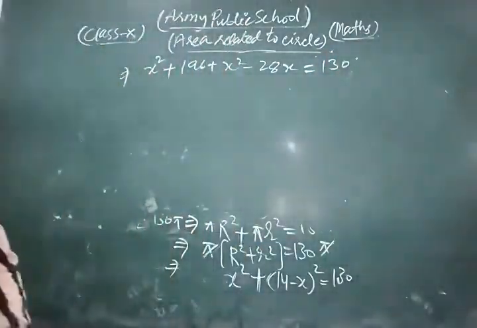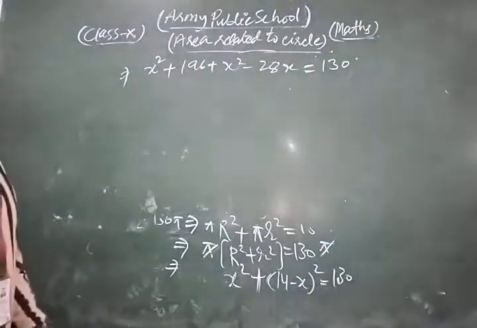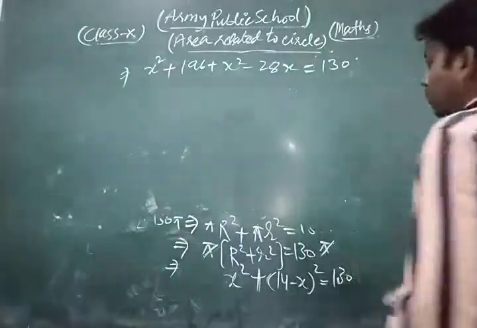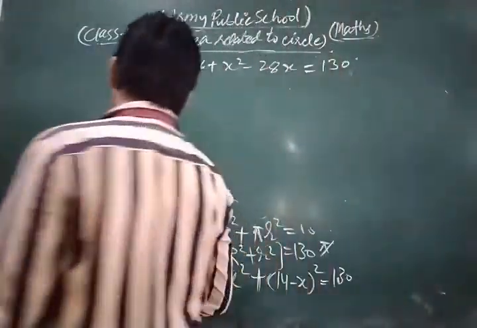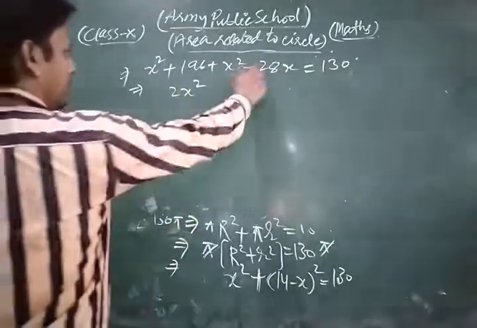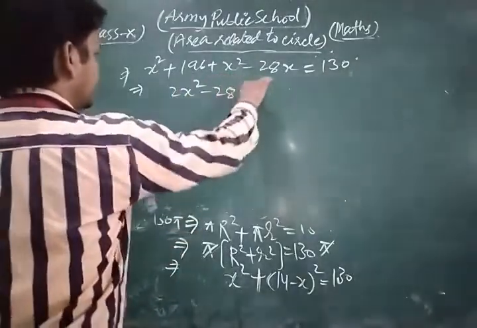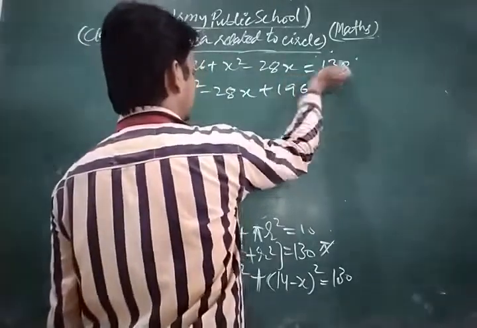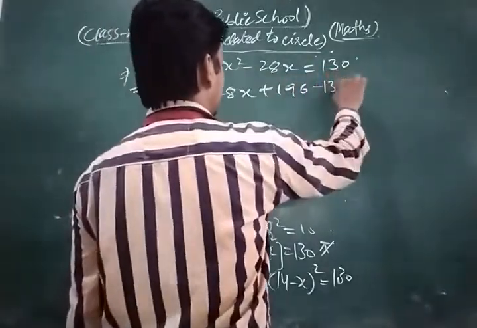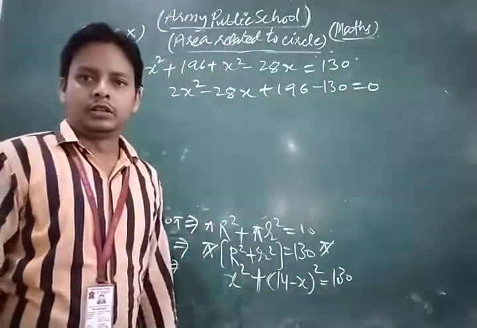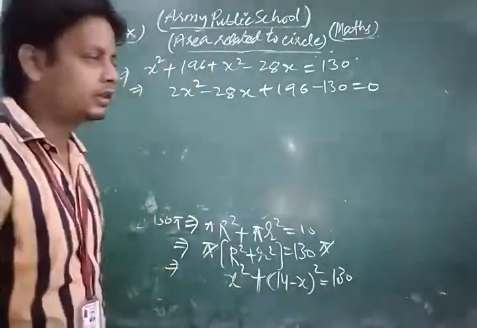Now x square plus x square is 2x square, minus 28x as it is, plus 196, and 130 transfers to that side, so this is minus 130 is equal to 0.